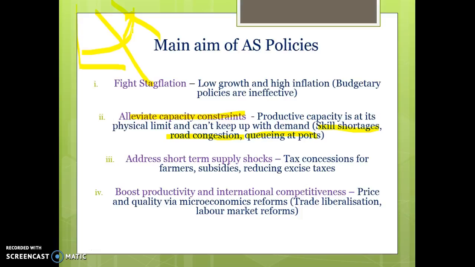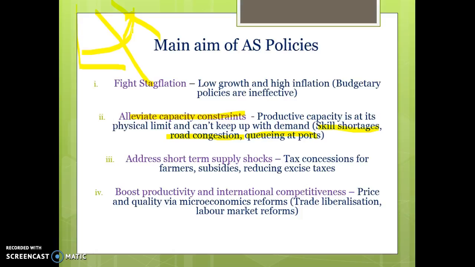It's important that you don't use the term like trying to boost participation to try and increase capacity utilisation. That's not what the word is. We're not trying to increase capacity utilisation. We're trying to increase our productive capacity to reduce capacity utilisation. So we're not at our physical limit anymore because we have more natural and capital and labour resources. So things like increasing participation and immigration are not ways to try and increase capacity utilisation.